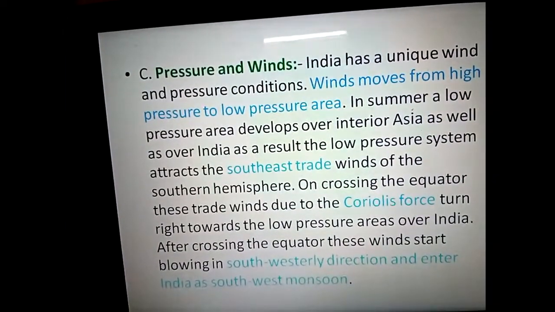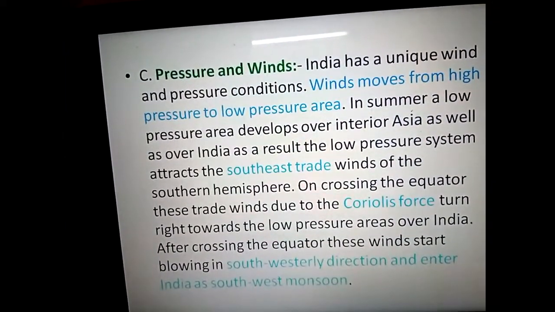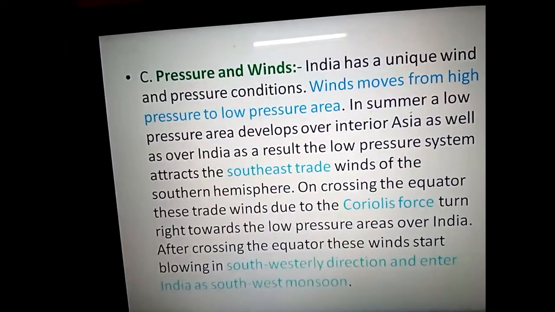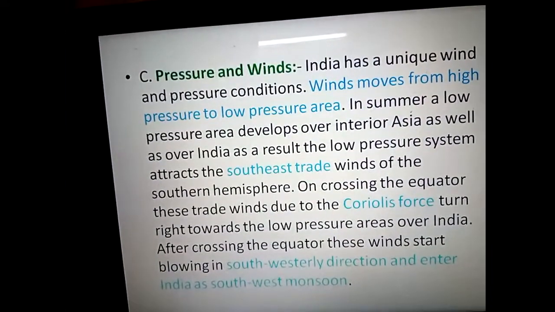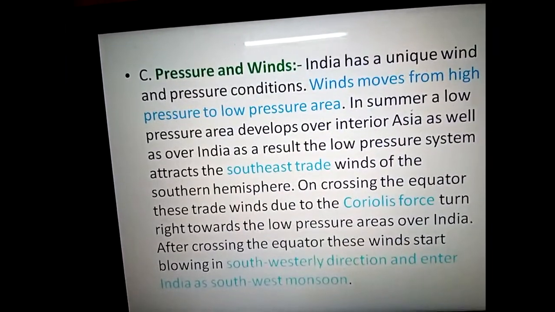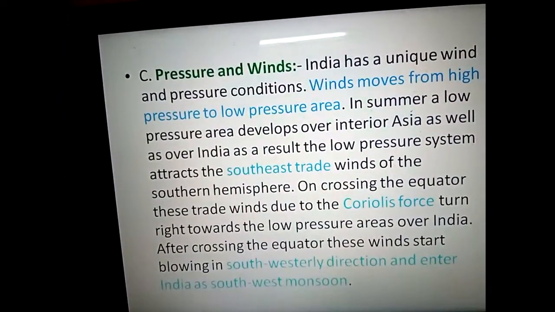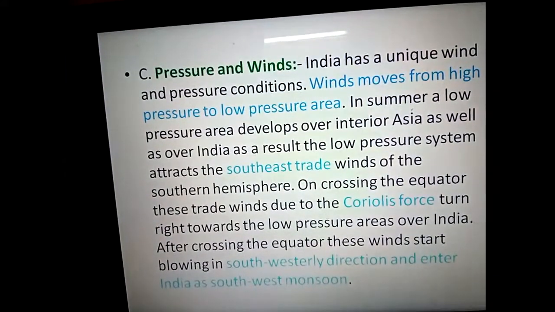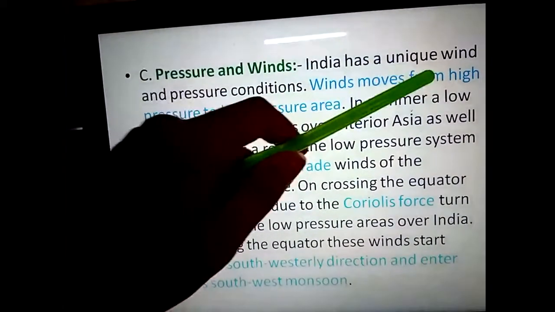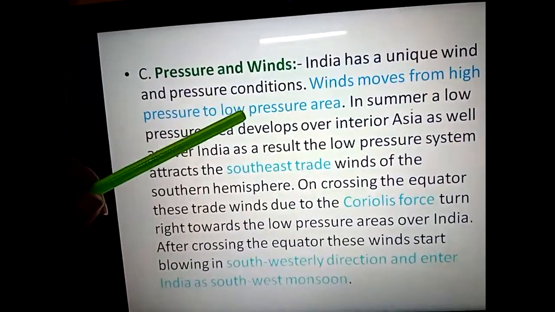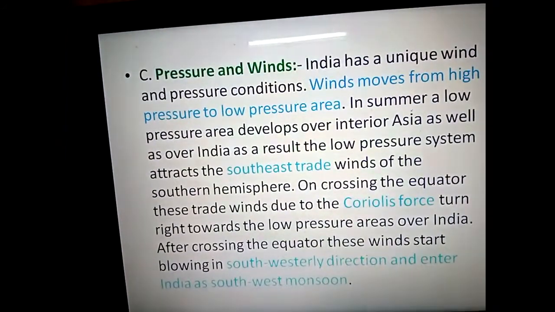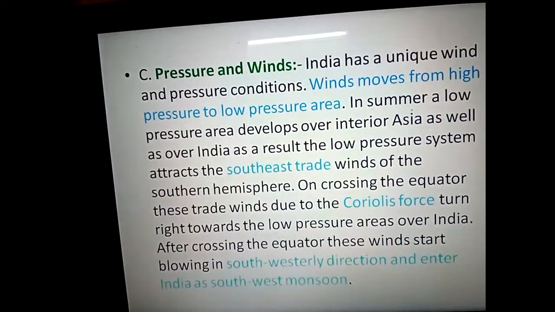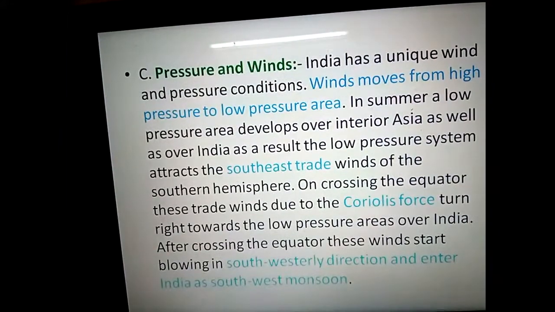That area, where we have high temperature and high sunlight, is empty. There is no wind or air, so that particular area is known as a low pressure zone. So there are two pressure zones: the high pressure zone and the low pressure zone.